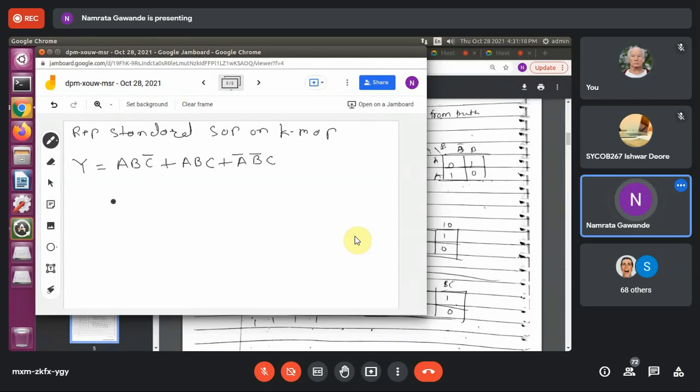You have to draw the K-map for this equation. Fine. This is the Boolean expression given. Now, in the Boolean expression, what can you see, students, whether this is SOP form or POS?